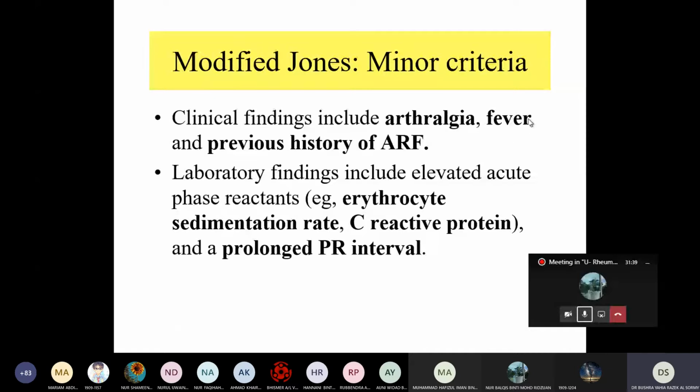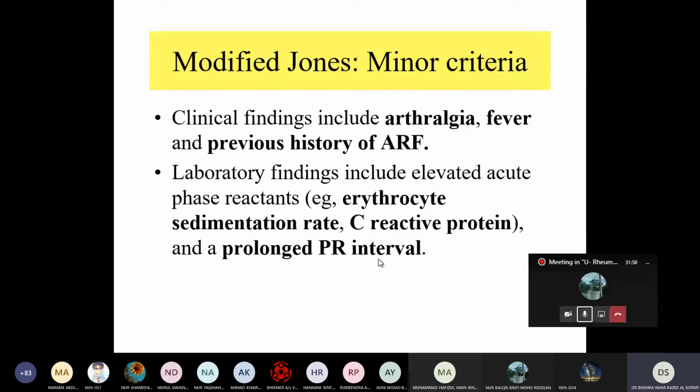Fever is considered a minor criteria. Okay, laboratory findings include elevated acute phase proteins like erythrocyte sedimentation rate, ESR, and C-reactive protein, and prolonged PR interval.